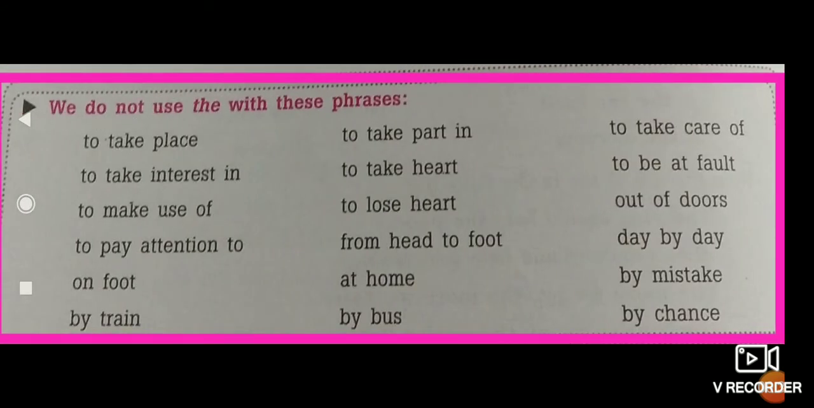But before that, look at these phrases where we generally make mistakes by putting the article. Read these phrases, which are given in your book also, thoroughly and understand that before these phrases you are never supposed to use the article. Like by train, by bus, at home, by chance, by mistake, you will never use the article before these phrases.